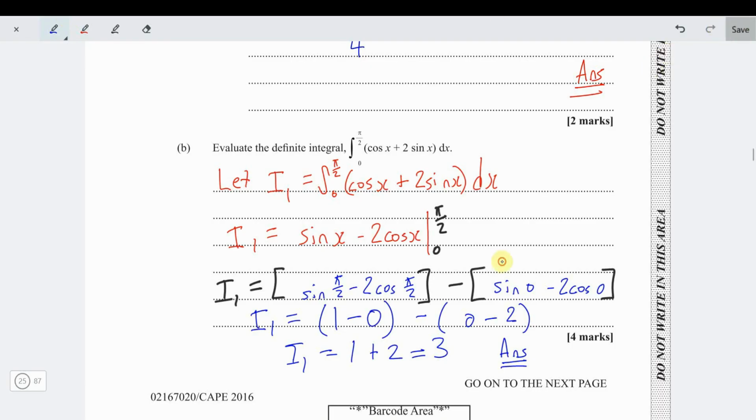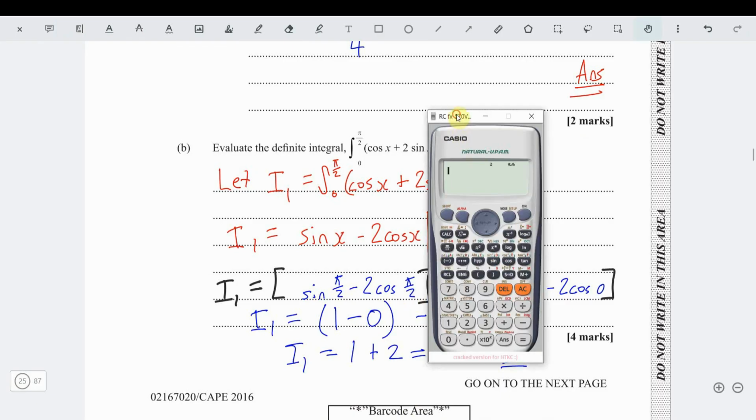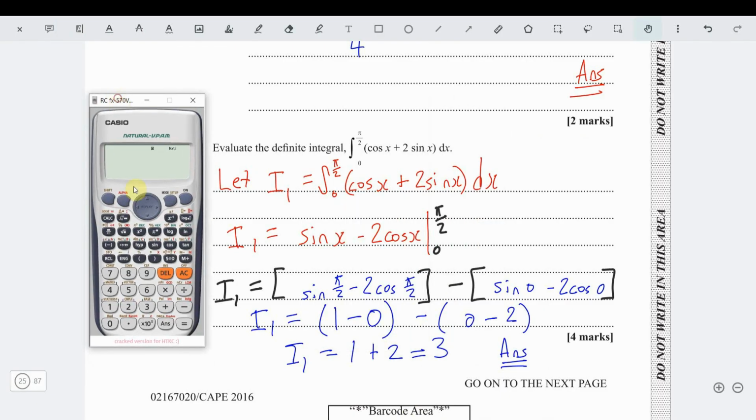Now, look what I love about this calculator. Guys, get a Casio FX570, 991 or 115. These types of questions, you can actually integrate it.